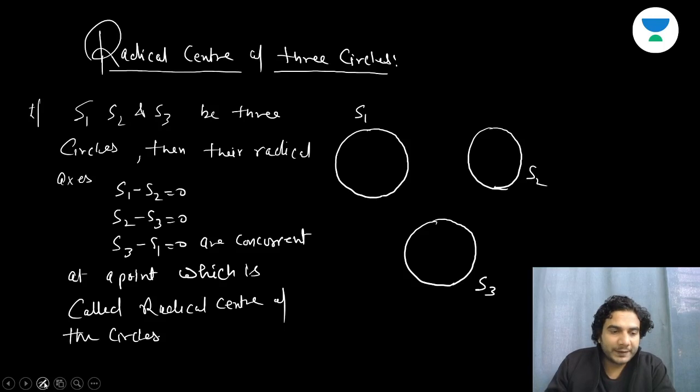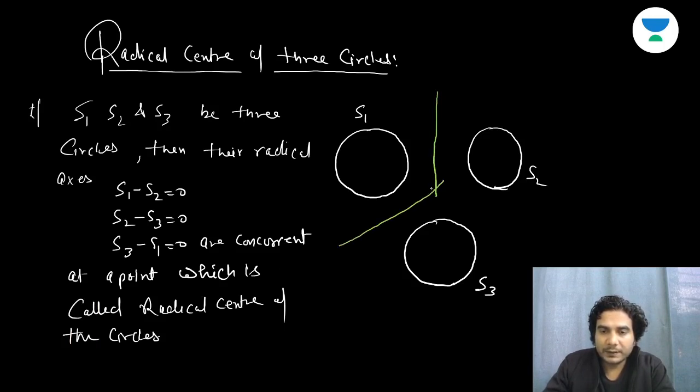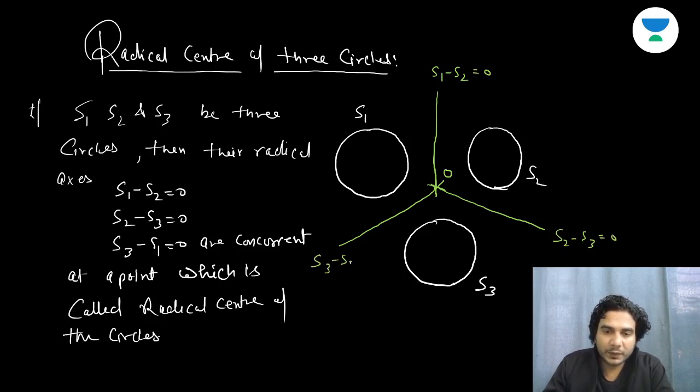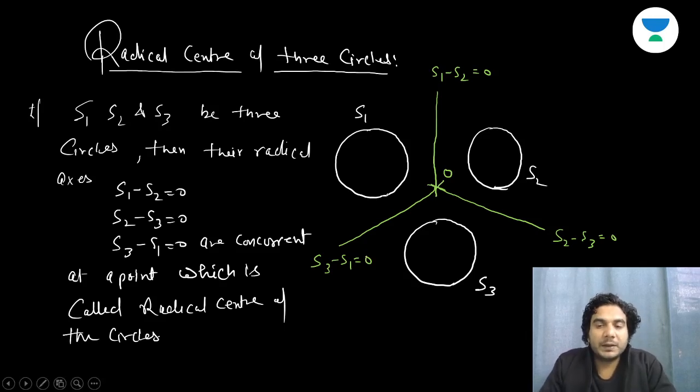All right, so what he's saying is that the radical axis of S1 and S2, which is this line, the radical axis of S1 and S3, and the radical axis of S2 and S3, they are concurrent at a point. So this point is O. Take any point O. This is S1 minus S2 is equal to 0. This is S2 minus S3 is equal to 0. And this is S3 minus S1 is equal to 0. Alright. So these three are actually concurrent at a point, and this point is called the radical center.